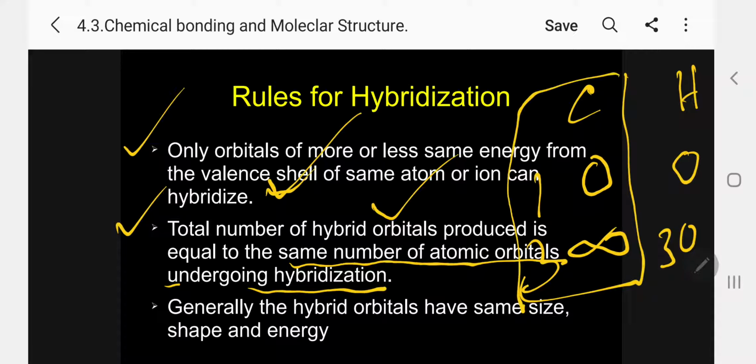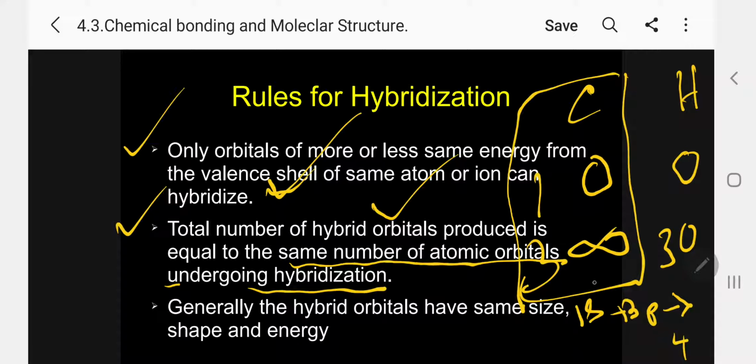So before overlapping with the s orbital of hydrogen to form the covalent bond, hybridization takes place between the s orbital and p orbitals of carbon, because they are 2s and 2p. So 1s plus 3p undergo combination, simply I add 1 plus 3, 4.